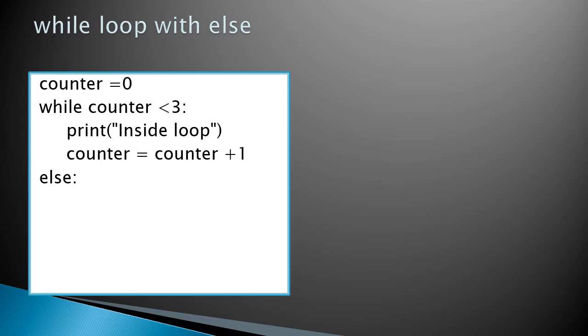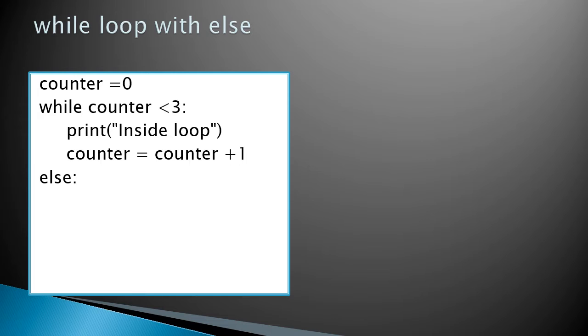The condition is true, so it goes inside the loop and the counter increases to 2. Then 2 less than 3 is checked. Again inside loop is printed and the counter increases to 3. Now the loop control variable value is 3, so 3 less than 3 becomes false.